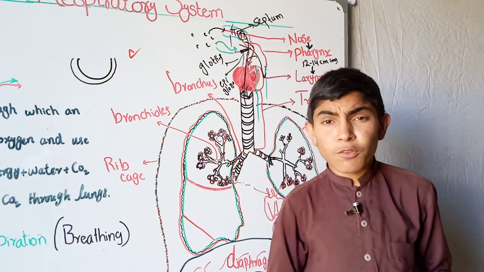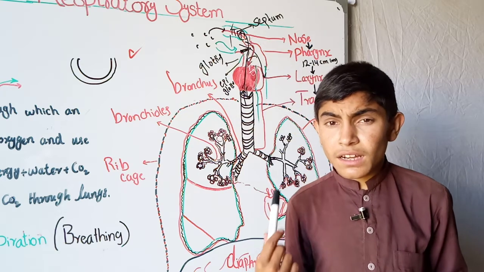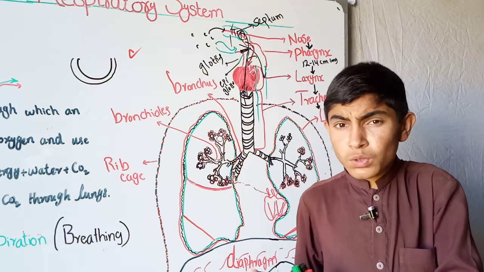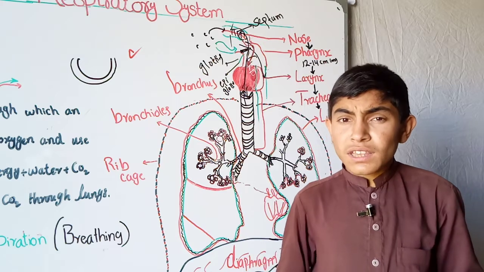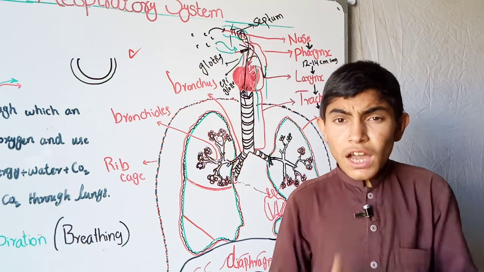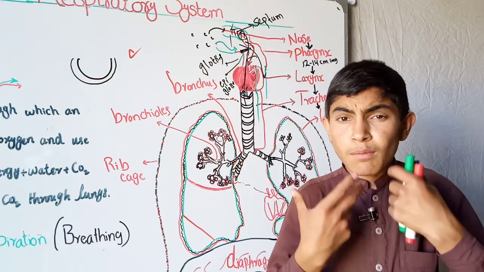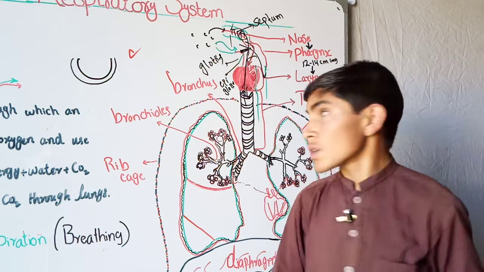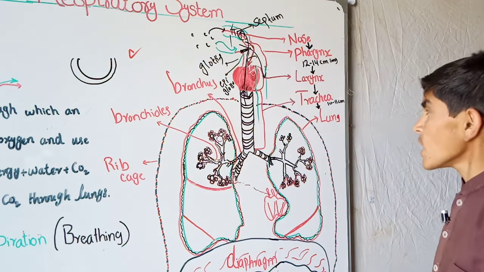So during mealtime, if we are talking and the meal comes into the trachea, the cilia directly push it up and it comes out through our nose. Okay, so this was the trachea.